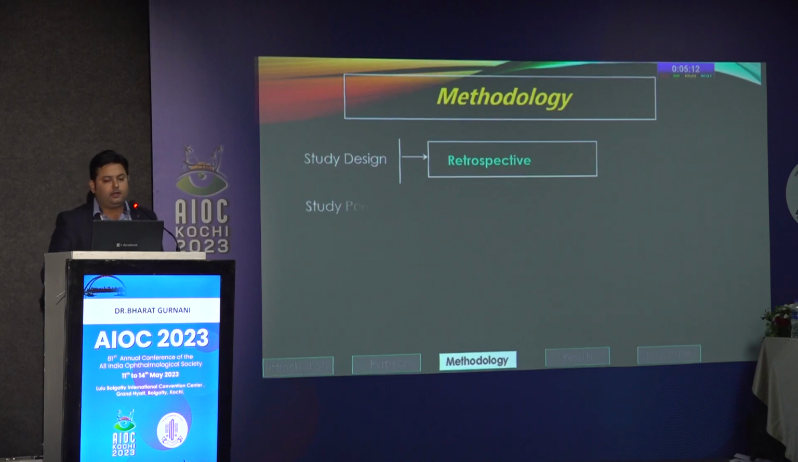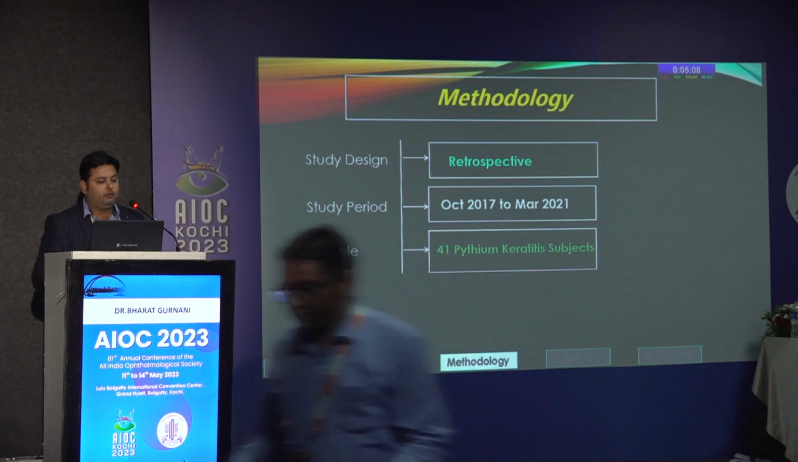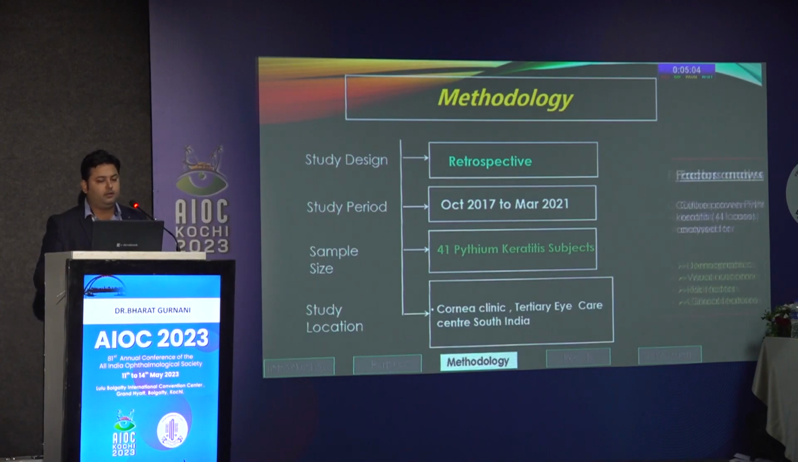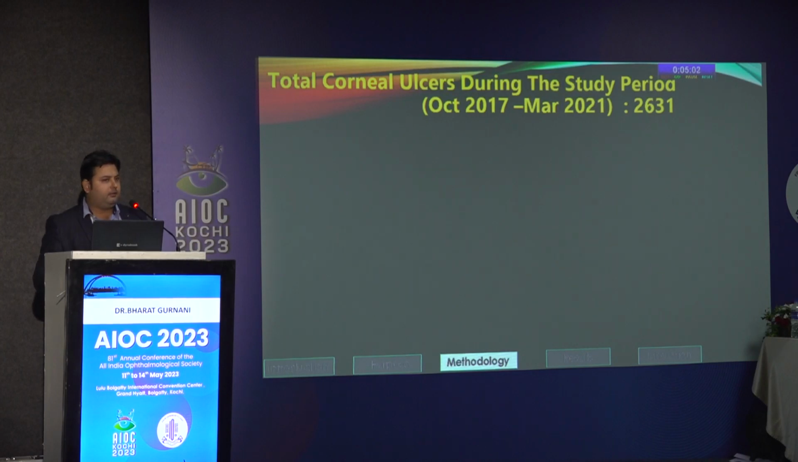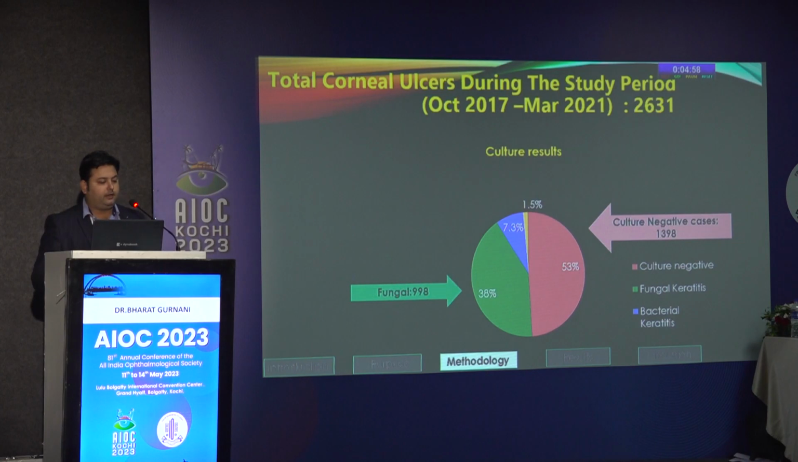It was a retrospective study design done during the period of October 2017 to March 2021. 41 pythium subjects were recruited from the Cornea Clinic of a Tertiary Eye Care Center in South India. During the study period, we studied 2631 ulcers. Out of that, 1398 were culture negative, 998 were fungal positive, 194 were positive for bacteria, and we had 41 pythium subjects.